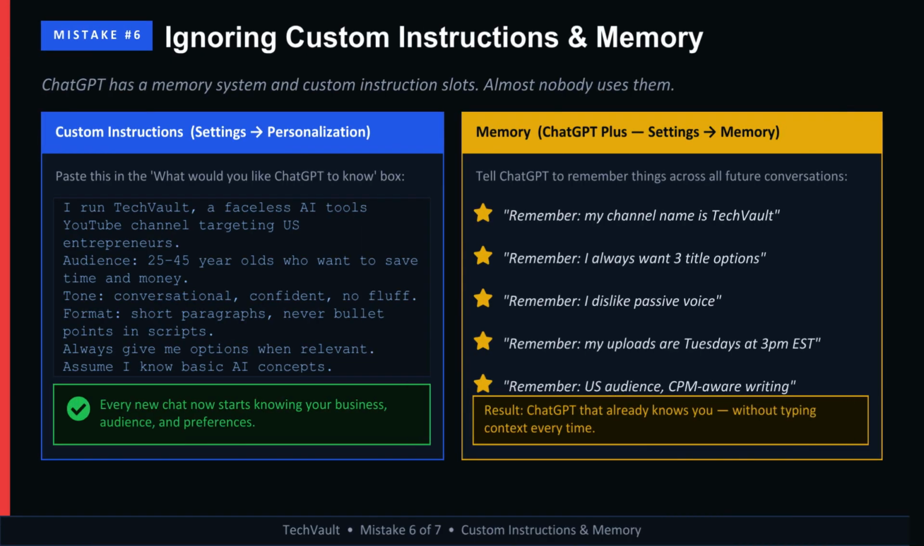Most people never touch ChatGPT's personalization features. That's a missed opportunity. Custom instructions allow ChatGPT to learn how you like responses. For example, if you run a faceless YouTube channel like TechVault, you can tell ChatGPT, my audience is US entrepreneurs. Keep responses concise. Use conversational language. Avoid fluff. Provide multiple options. Now, every new conversation starts with that context already loaded. If you have memory enabled, ChatGPT can also remember recurring preferences across future chats. It's one of the easiest ways to save time and improve consistency.